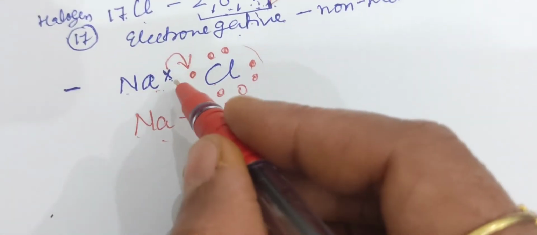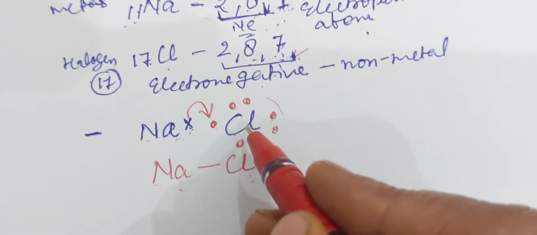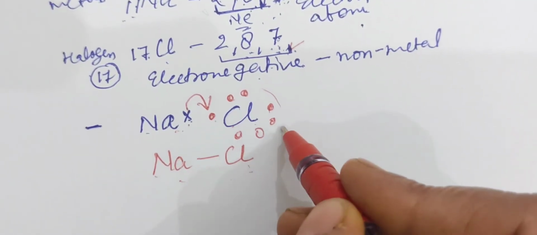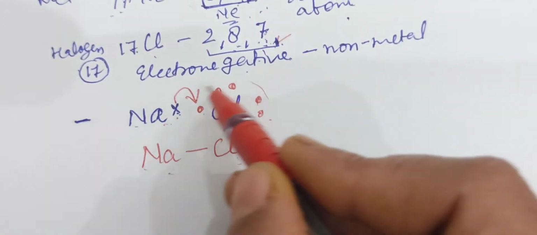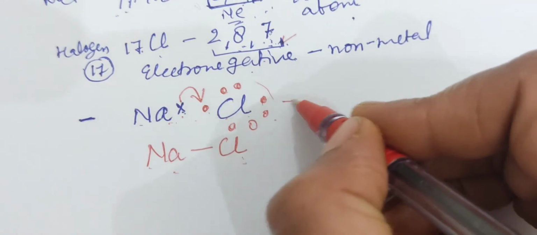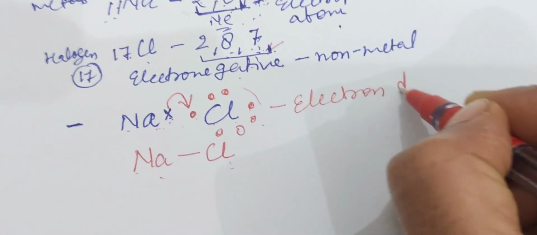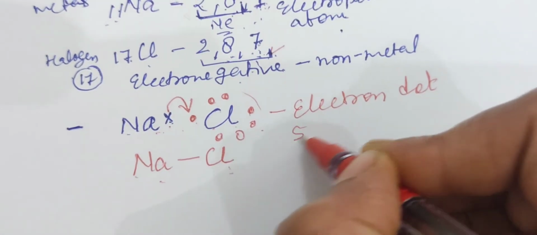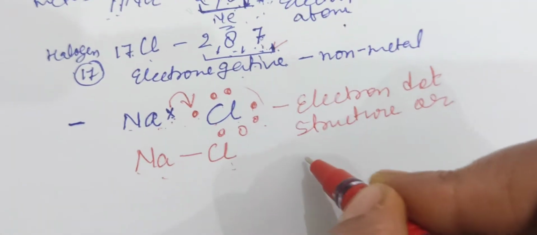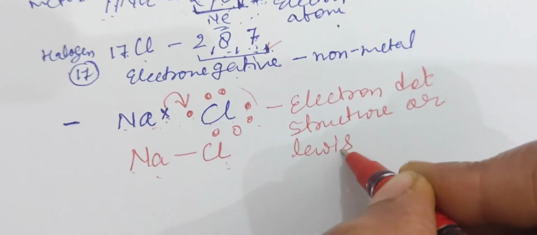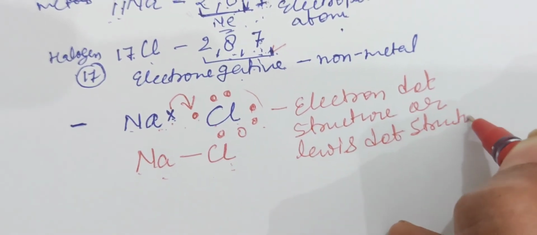Such type of bond where 1 electron is transferred from one species to other species is called electrovalent or ionic bond. Such type of representation of electrons is called electron dot structure or Lewis dot structure.